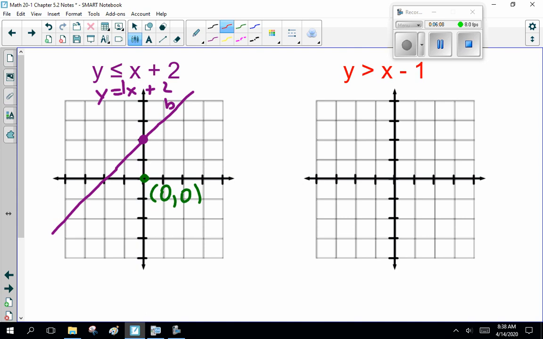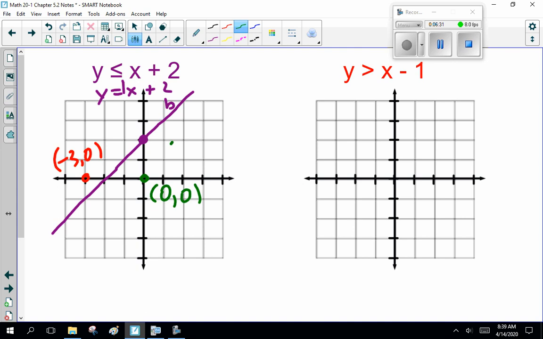Now, just to be on the safe side, in case we bung it, choose a point on the other side of the line. It doesn't matter where. You notice I chose 0, 0 because the numbers are nice. Now, where else can I get zeros? Like right here. So choose a point on both sides of the line and check with the original equation.